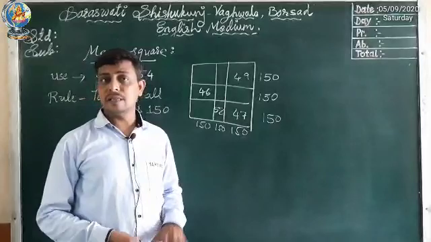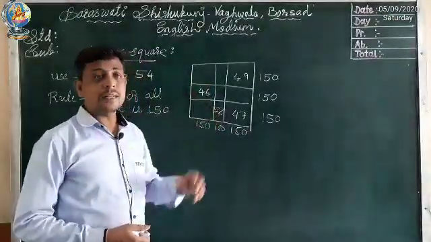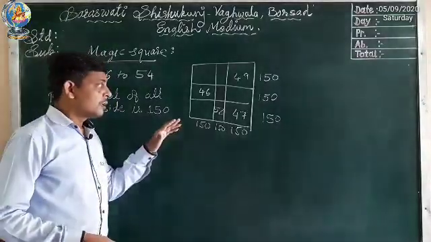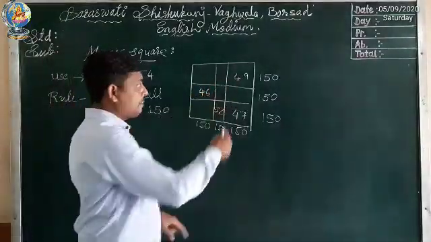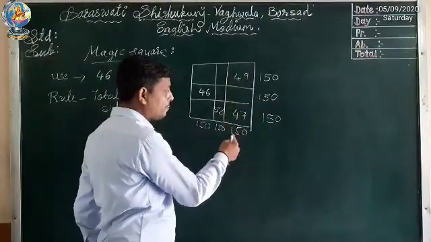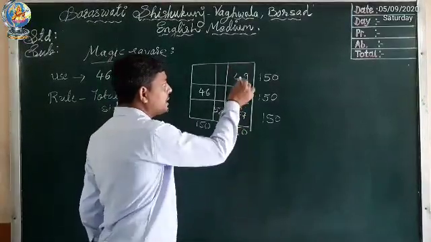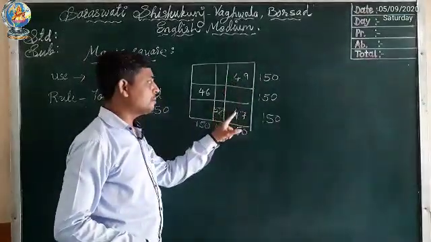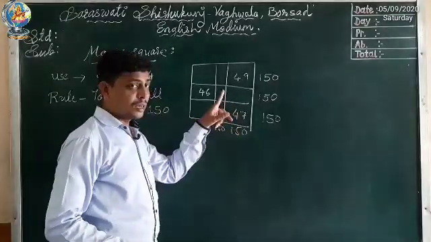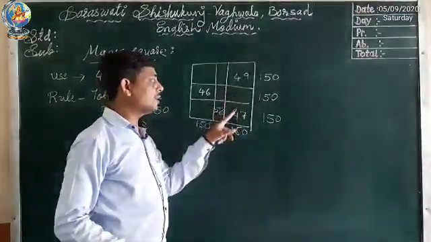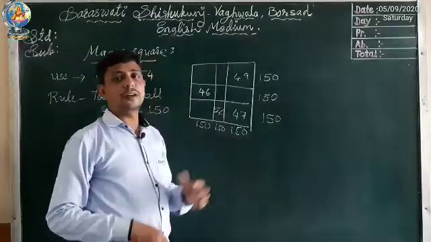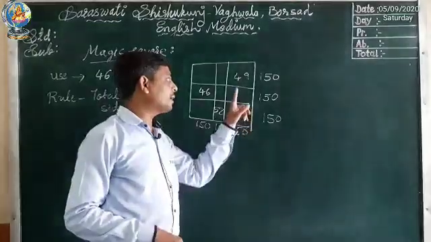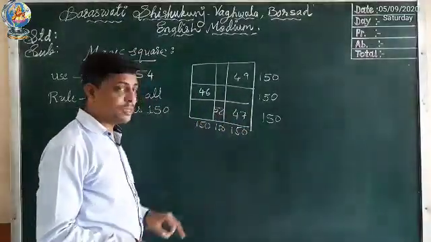So how do we find these numbers, or we can say blanks? For that, we have to add 2 numbers. Now I am finding this row. I am finding the total of 150 of this row. Here I have 2 numbers, 49 and 47. So I will add these 2 numbers. After getting the answer of these 2 numbers, that answer I will subtract from 150. Then whatever answer I get, I have to write here. Understood? So let's do it step by step.